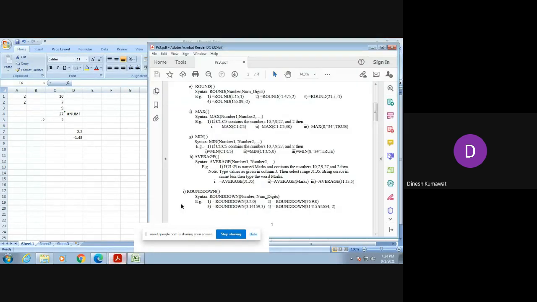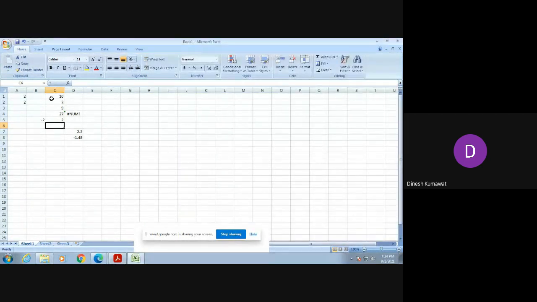Now our aim is to perform this first query, that is MAX of C1 to C5. What is its output? What is your guess? 27, because among these 5 numbers, 27 is the maximum number. If you verify it, type MAX, open bracket, C1 to C5, close bracket. Now you just press enter. Here we will get its answer to be 27 because among these 5 numbers, 27 is the maximum one.